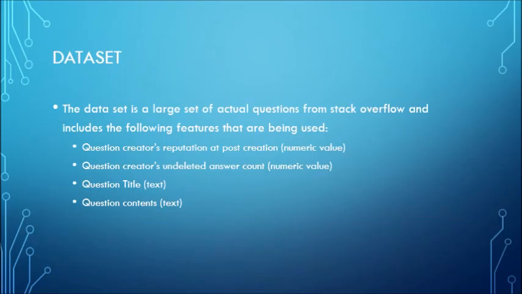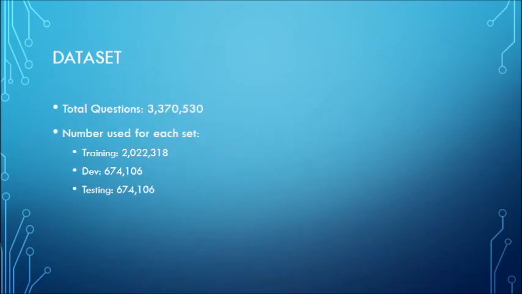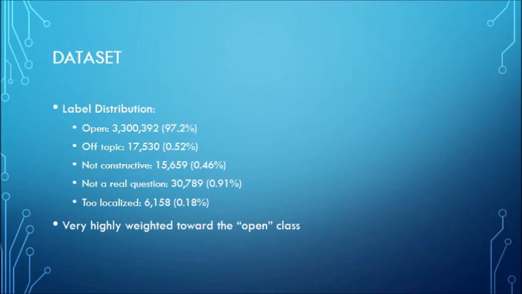The dataset that Kaggle provides has the following features: the creator's reputation at post creation, their undeleted answer count, as well as the question title and the question contents. This dataset is quite large, with over 3 million questions. We can also see how heavily weighted it is towards open, with 97% of the questions being in that class.